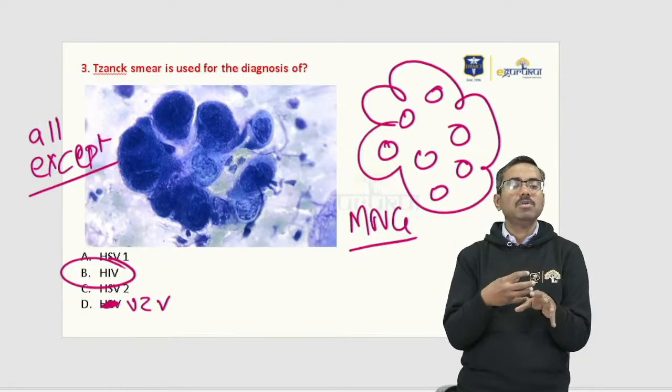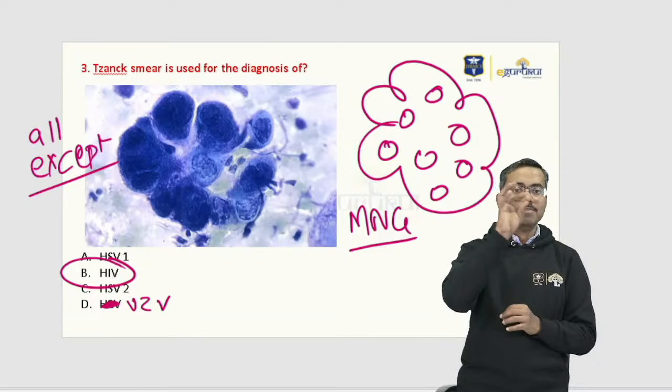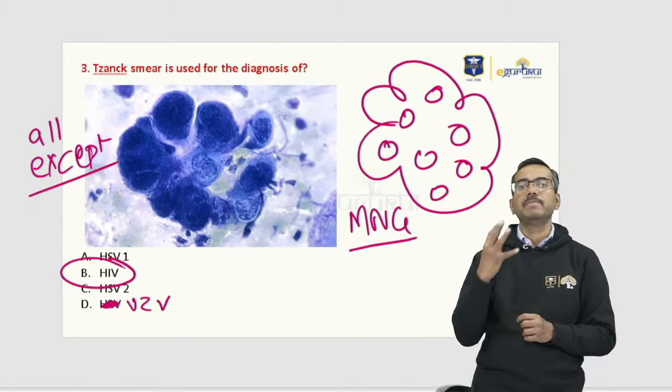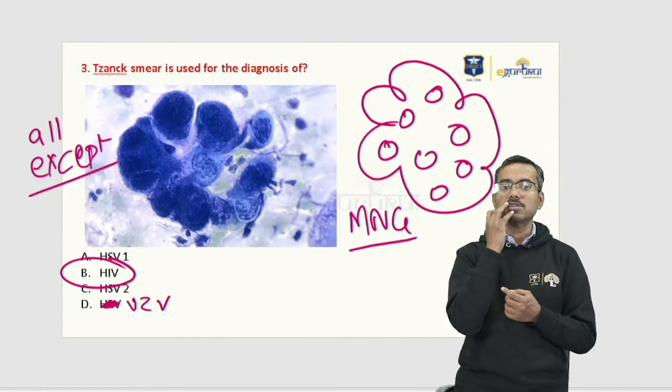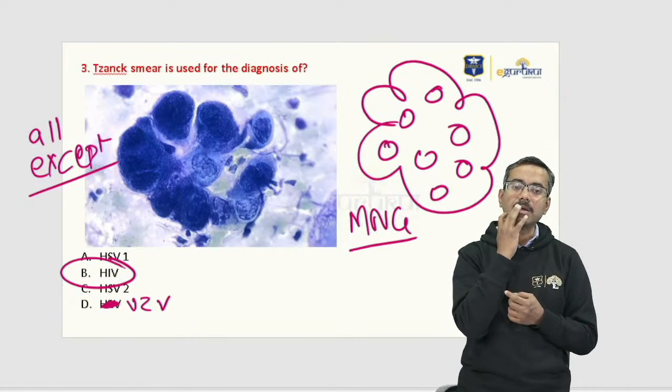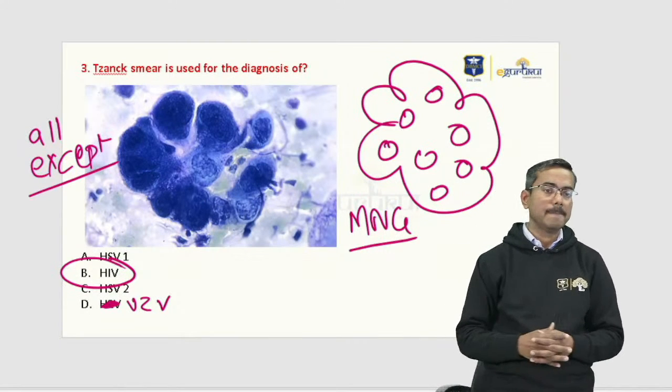Take the fluid coming out. Do a Giemsa stain, and you look for the cells. If you have multiple nuclei, you have one of the herpes diseases. It is either herpes simplex virus 1, which typically causes herpes labialis, some blisters coming on the lip, or HSV2, which creates herpes genitalis, coming on the genitalia.